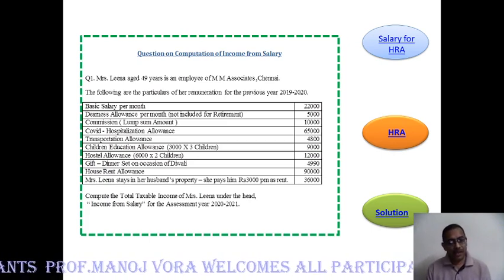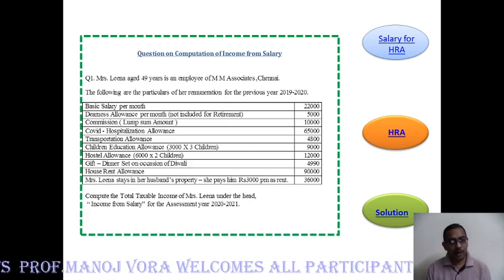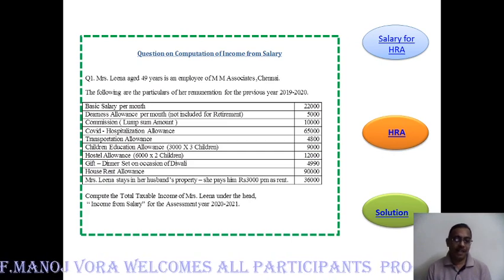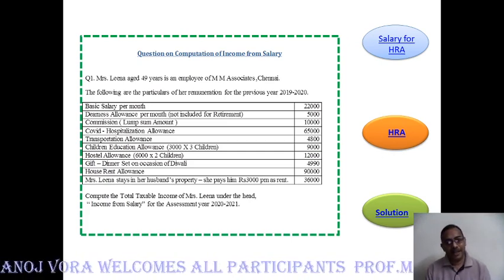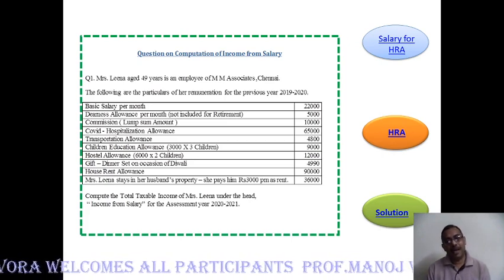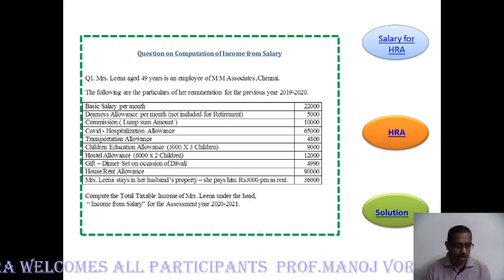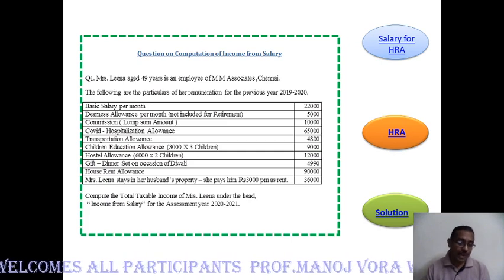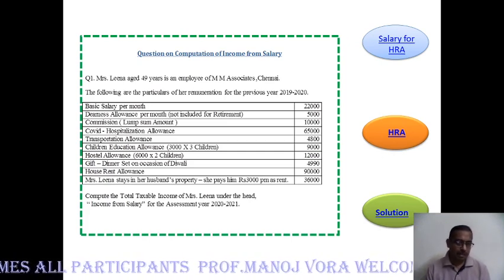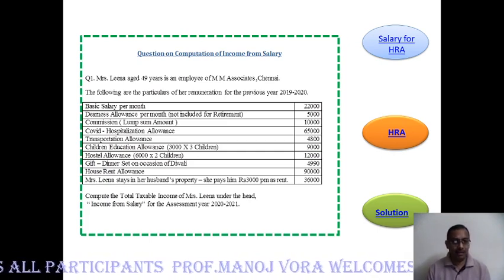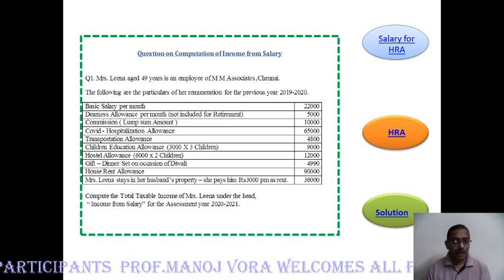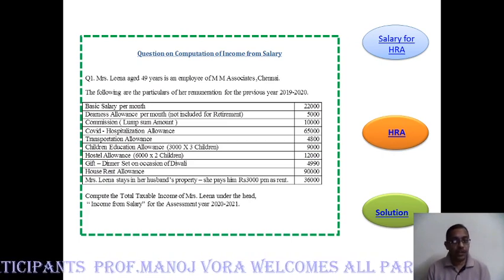So here we have to consider all those provisions, exemptions, deductions, and thereafter we have to compute and identify how much will be the taxable income under the head salary. Now to do this, we need to understand that for every such partially taxable item of salary, there will be a specific provision given.